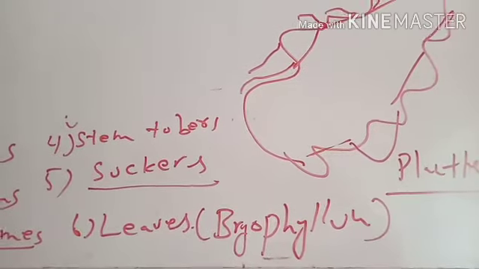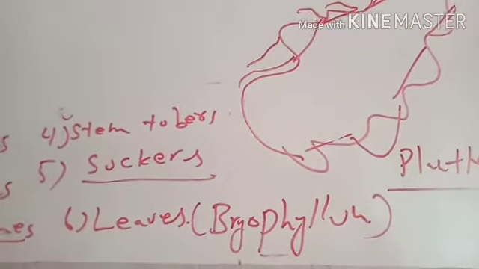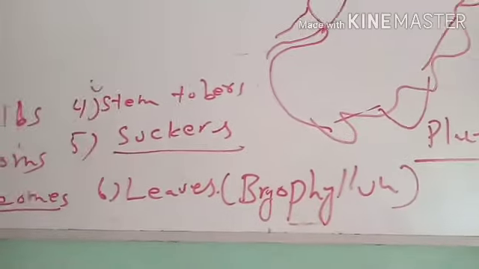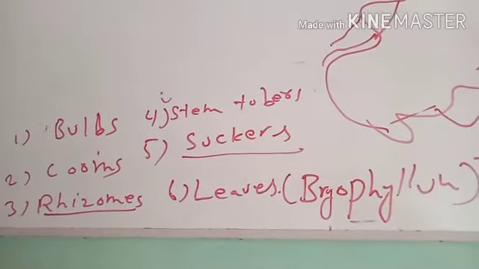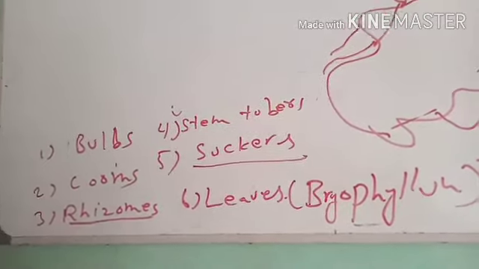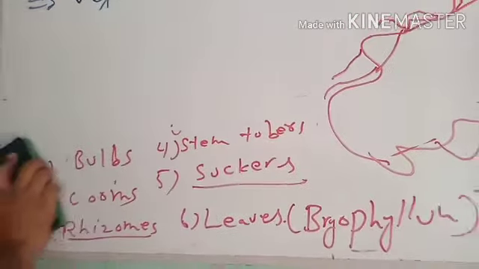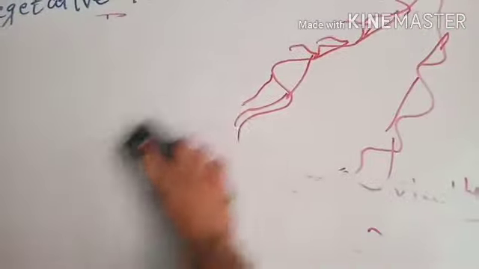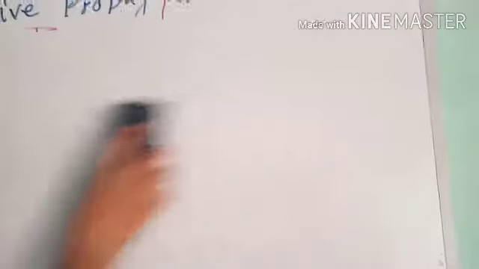These are the natural vegetative structures which we have discussed: bulbs, corms, rhizomes, stem tubers, suckers and leaves. Five of these are underground stems and the sixth is the leaf. And now we will discuss vegetative propagation by methods applied by human beings to spread the plants, to increase the number of the plants.